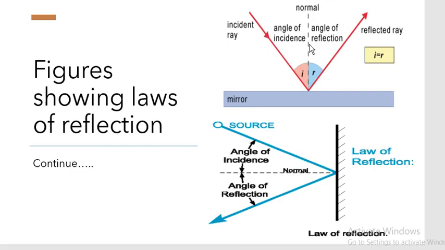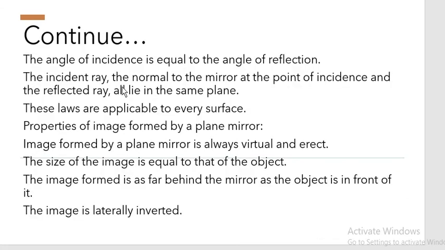Next is incident ray, normal ray. If we plot a normal between the incident ray and the reflected ray, we see a perpendicular, that is the normal ray. These all lie on the same plane. If you can see here also, they lie on the same plane. So the incident ray, the normal to the plane at the point of incidence, and the reflected ray all lie in the same plane. These laws are applicable to every surface.